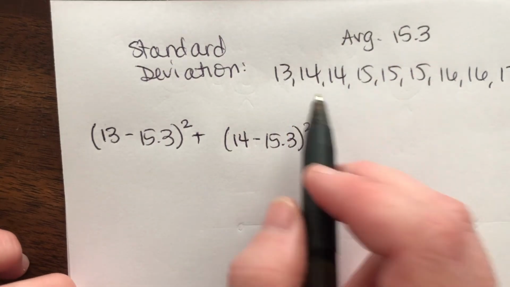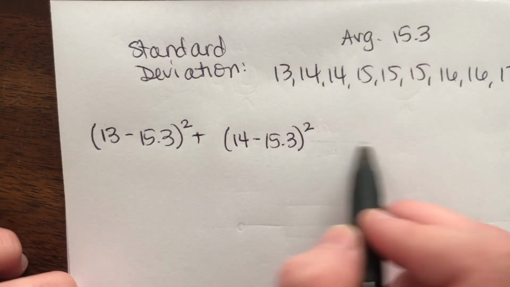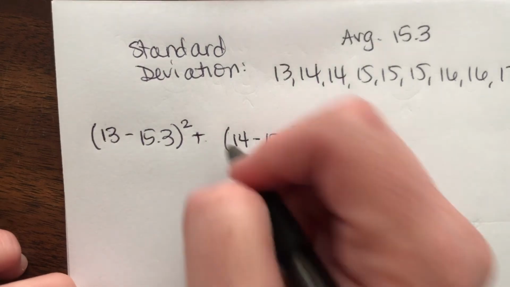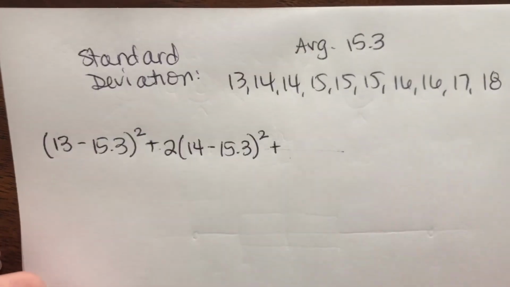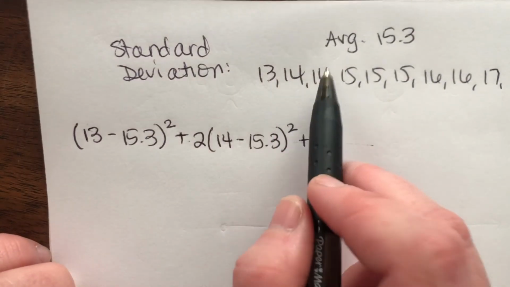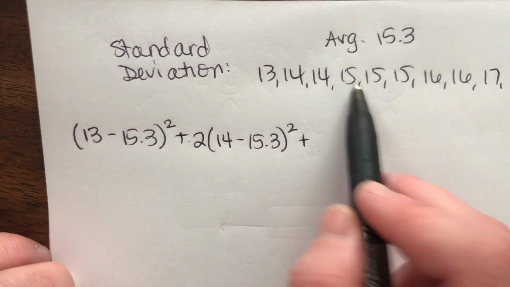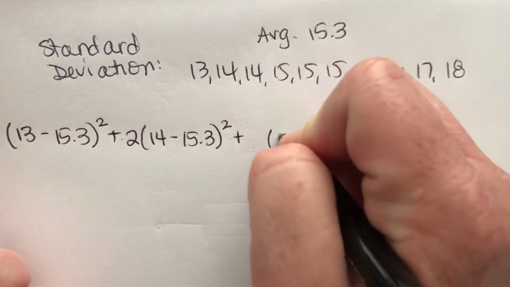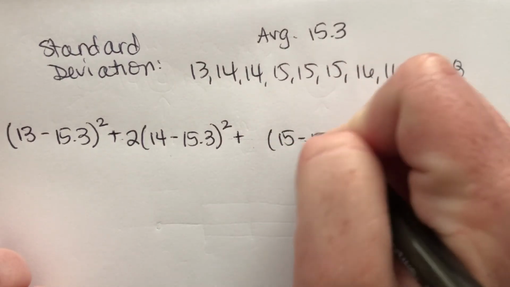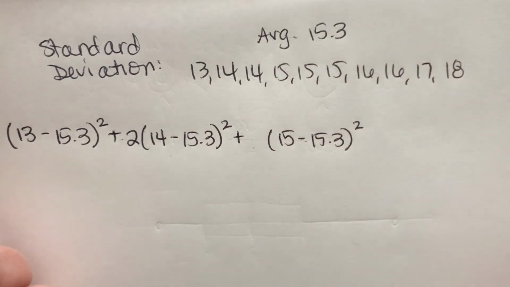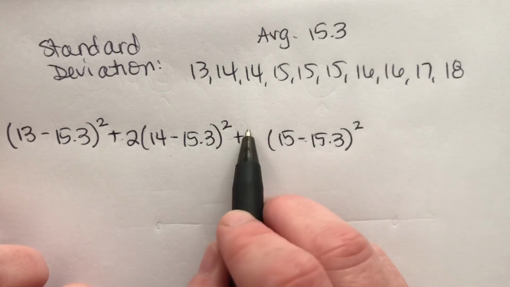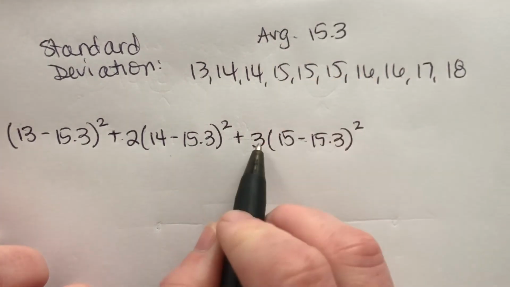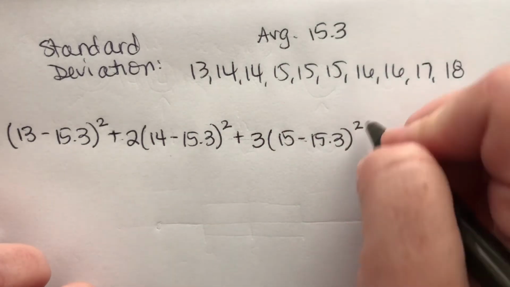And then I've got another one just like that, another 14. So instead of doing it again, I'm just going to put a 2 in front here. I've got 2 of these. Plus, so I got the 13, the 14, the 14. Then I've got a 15 here. So 15 minus the average squared. And I've got 2 more 15. So instead of writing out again, I'm just going to put, there's 3 of them total. So I put a 3 in front here.